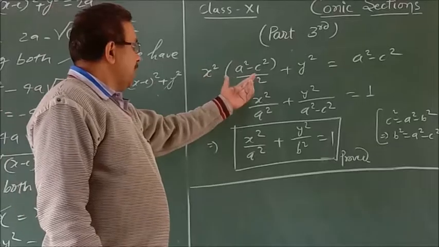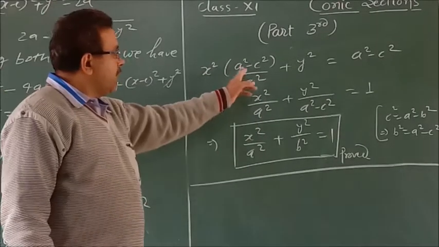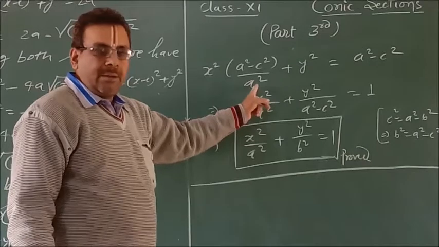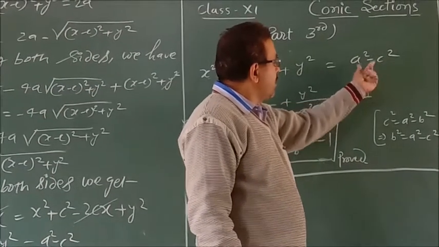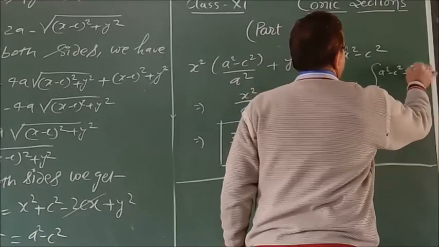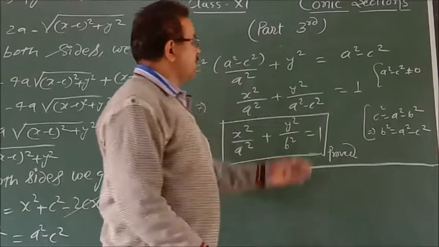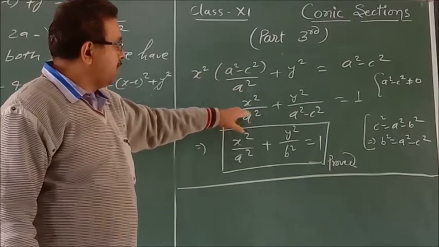Now simplify the next term, we have here x²(a² − c²)/a² + y² = a² − c². Since a² − c² is not equal to 0, so dividing both sides by a² − c², we have x²/a² + y²/(a² − c²) = 1.